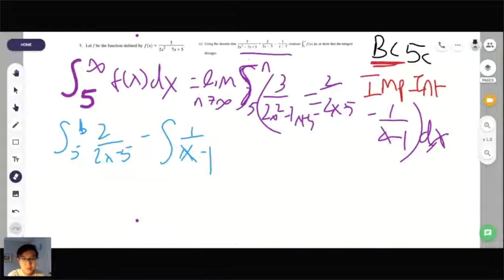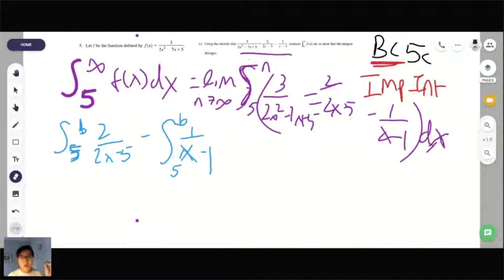What we need to do from there is figure out this second part, 2 over 2x minus 5 minus 1 over x minus 1. Whoops, that should be 5 to b.